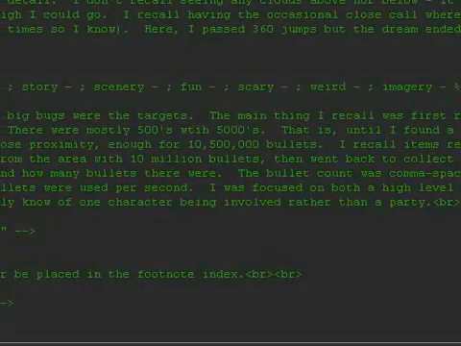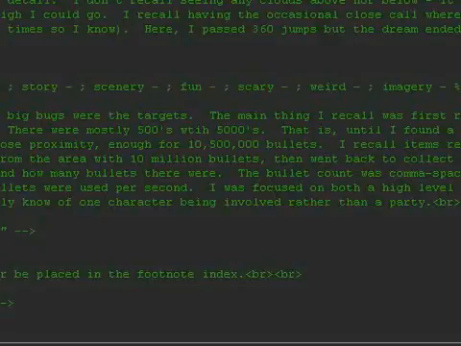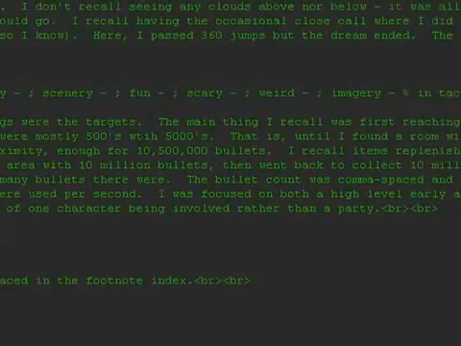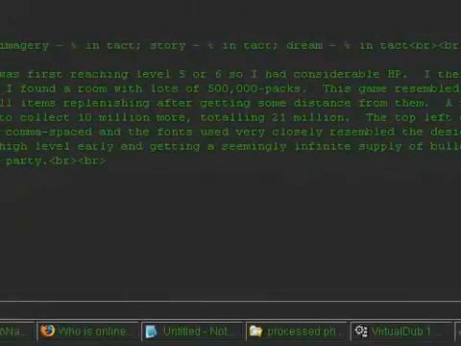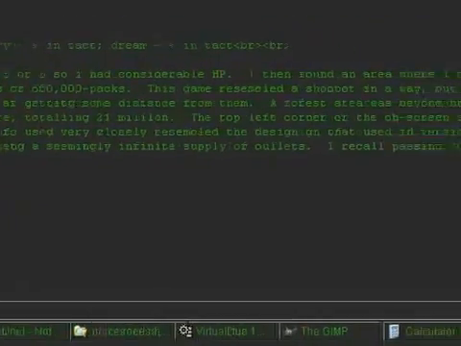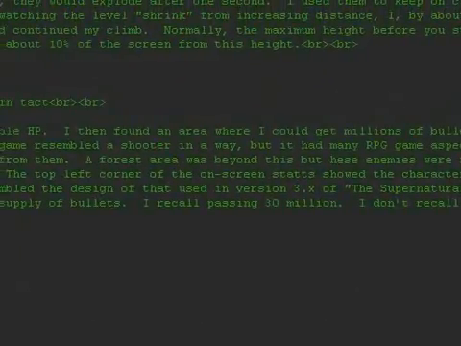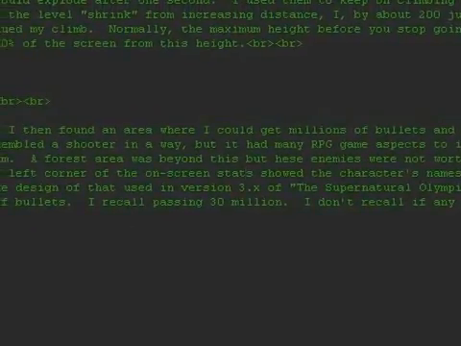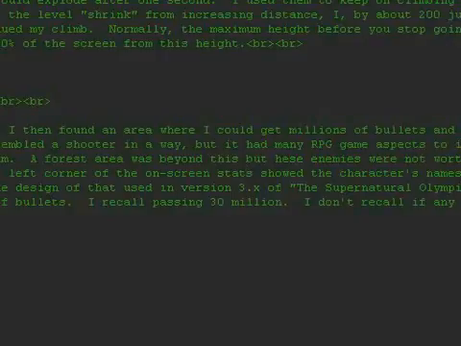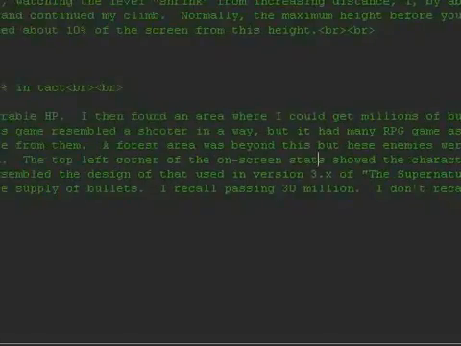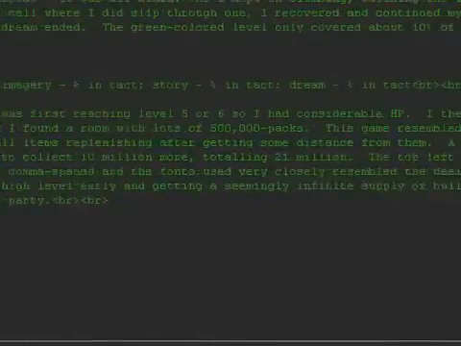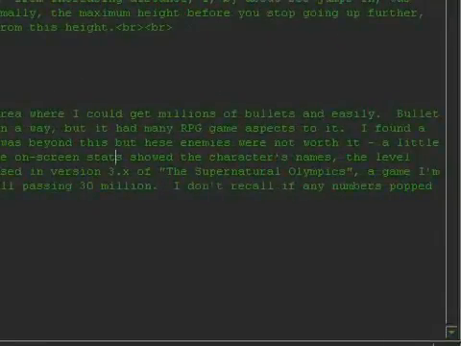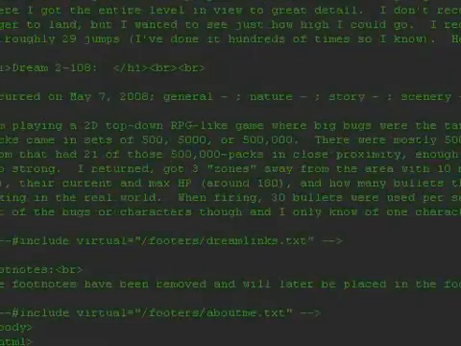Okay, I'm done putting in all the details for the dream. Of course, some of it's added in there for clarity. Like this one here, off the on-screen stats, found a typo. That'd be a class 0 bug. 0. Harmless. This part here was actually not in my notes, but I actually recall it once I read the dream again.